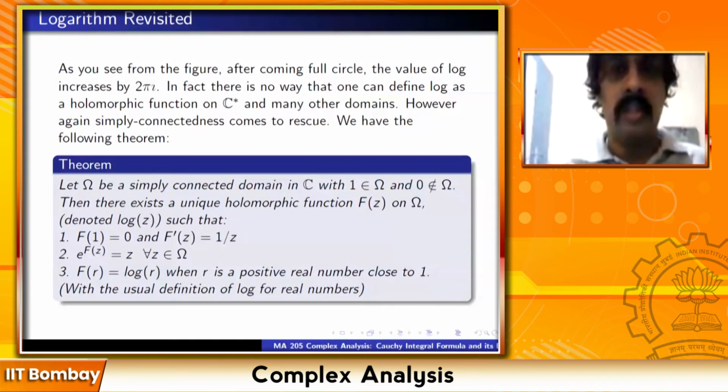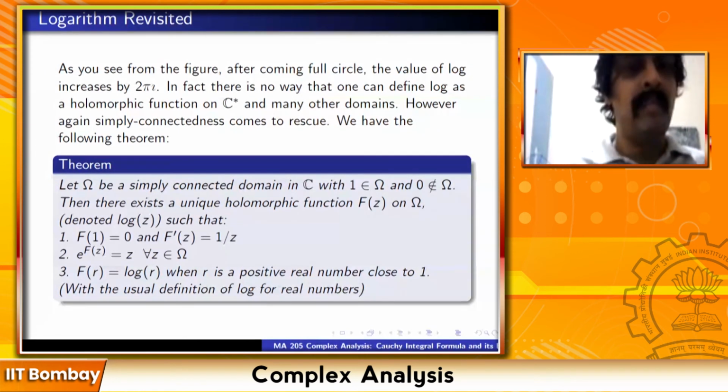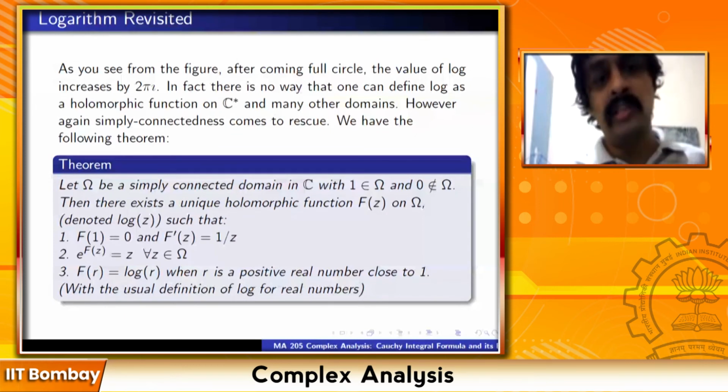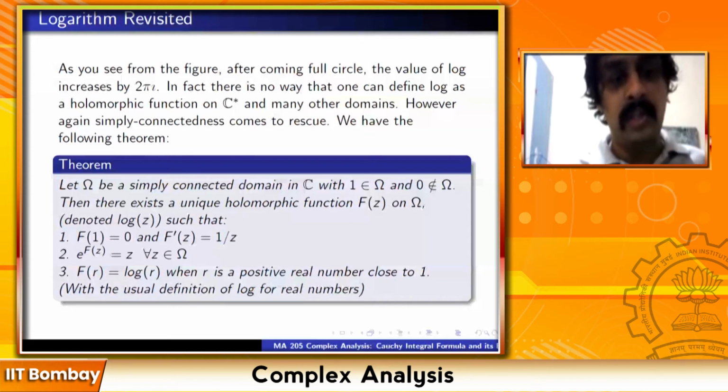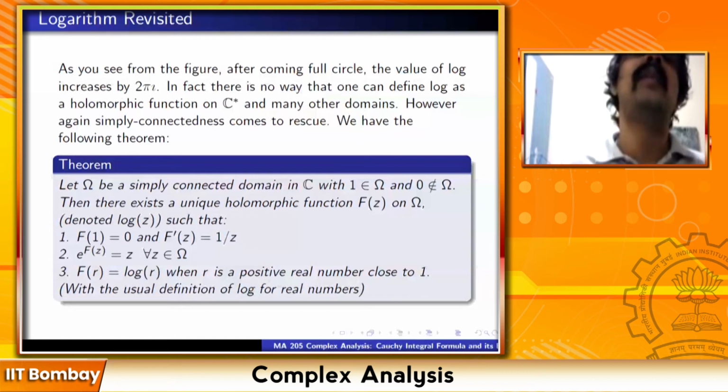So just to pick on this last point, can somebody give an example of a simply connected domain which contains all the non-zero real numbers? It should not contain 0, but it should contain all the non-zero real numbers and it should be simply connected. Can someone give an example?